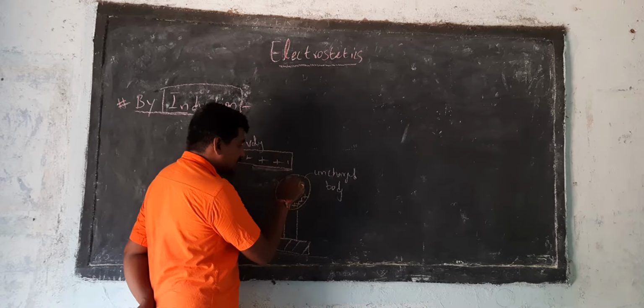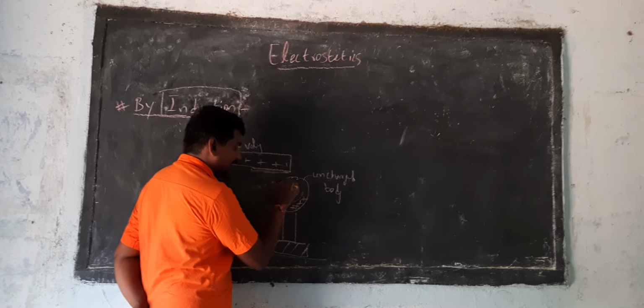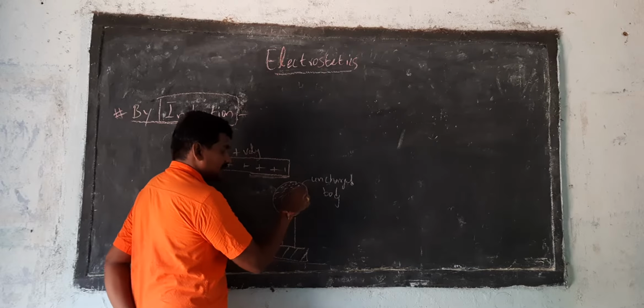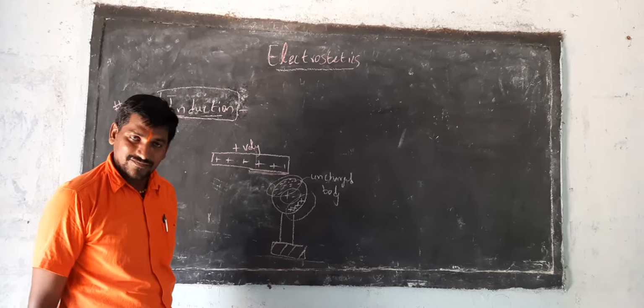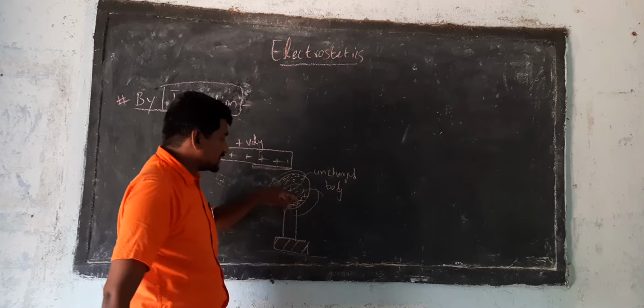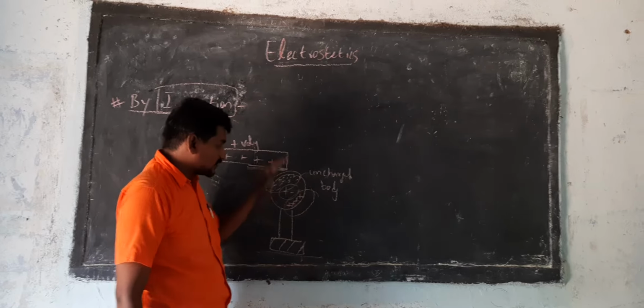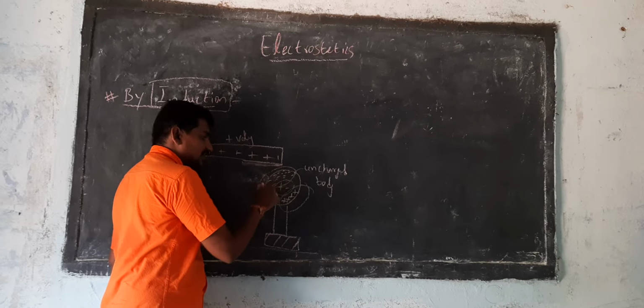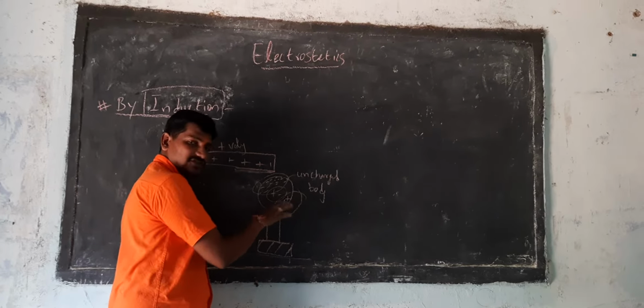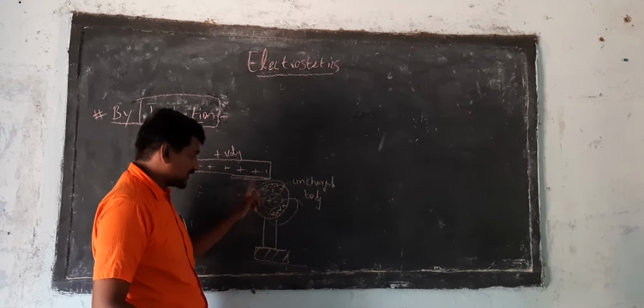All the negative charges will come and gather at the near position. So this side is negatively charged and the far side is positively charged, due to the repulsion.